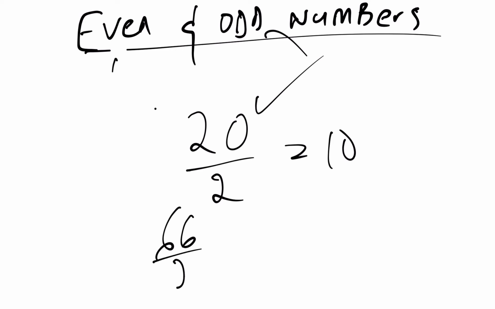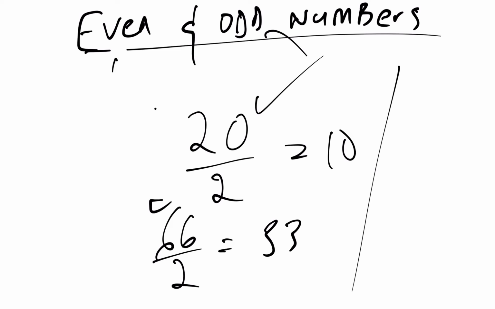66 divided by 2, 33. Nakhona a remainder kubang 0. So even 66 is an even number.